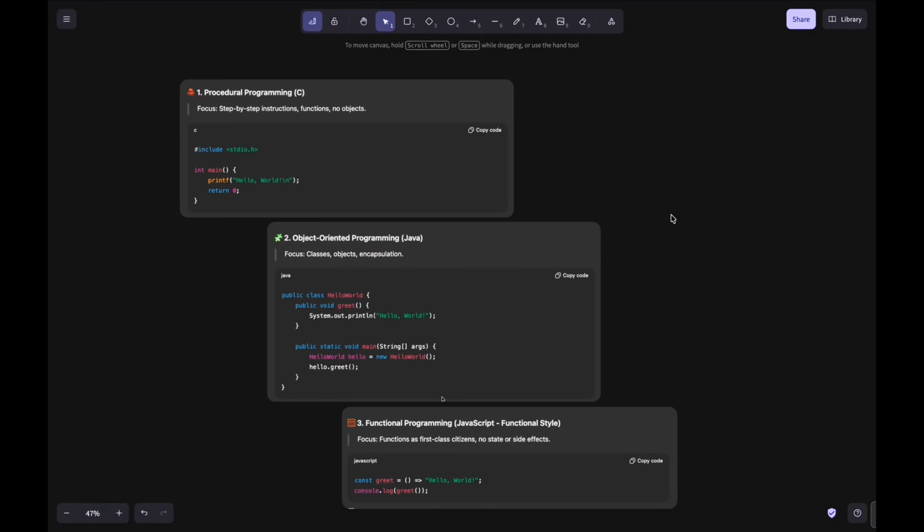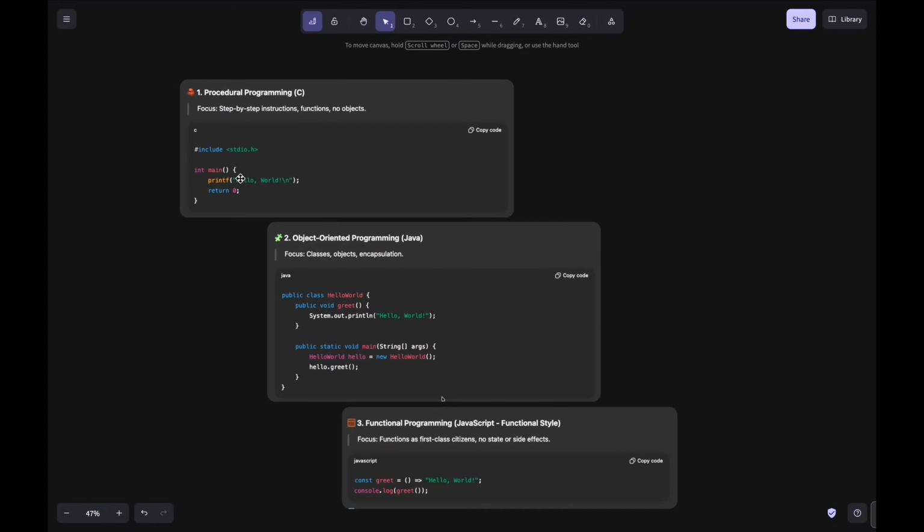This is an example of how procedural programming is like steps: you write printf. This is C language code. Here is how we write to print hello world. Now in object oriented programming, there is the Java language, which follows object orientation, where everything needs to have a class, and then you can have an object of it and run any function of that, like methods of that object. So this is object oriented programming.